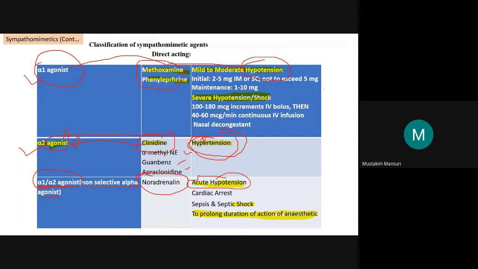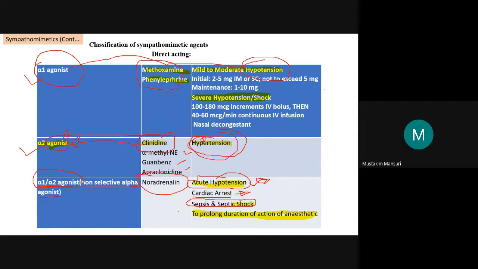If you cannot remember this, then say that sentence again: the sympathetic nervous system is in general inhibitory in nature except heart and blood vessels. So it is used for acute hypotension because noradrenaline administration will increase the blood pressure. Similarly we can use it for the positive effect on the heart, useful in cardiac arrest as well as septic shock.